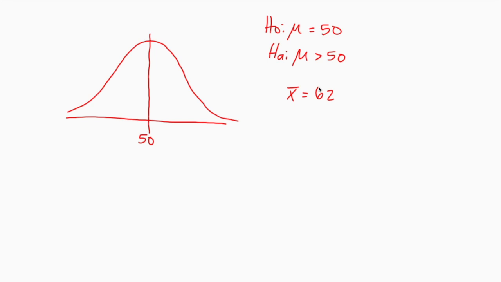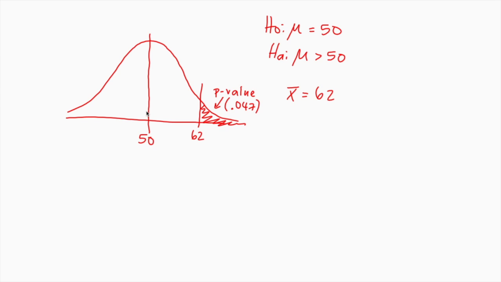What we're finding when we do a p-value is, well, what's the probability of getting a mean of 62? If the true mean were 50, what's the chance I would get a sample mean of 62 or higher just by chance? And that is what I'm finding when I find a p-value. Which is why if we get a very small p-value, then we're saying that seems really unlikely. It's less than 5% likely to happen if the true mean were 50.